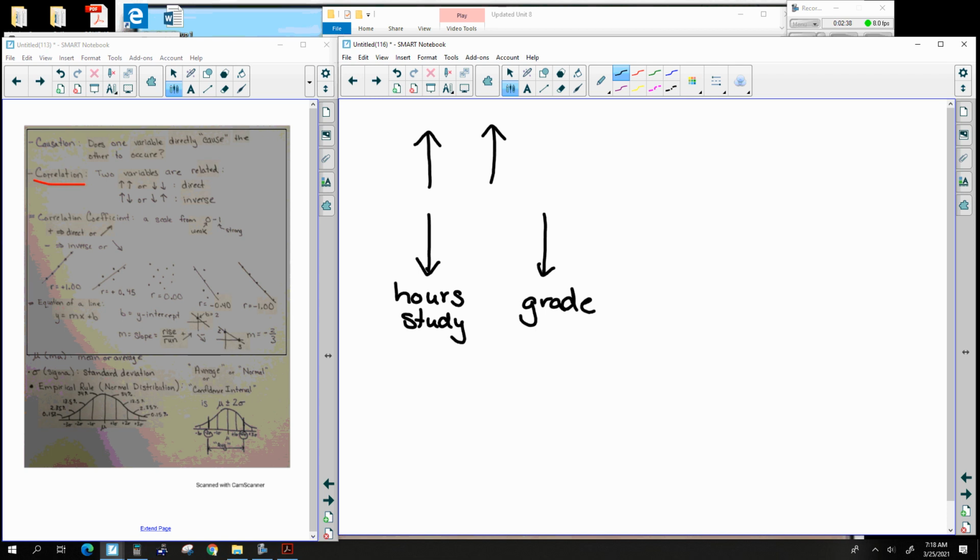If you study less, your grade is going to be lower. Study more hours and it would be higher. These are correlations, and because they go in the same direction, they're technically called direct correlation.